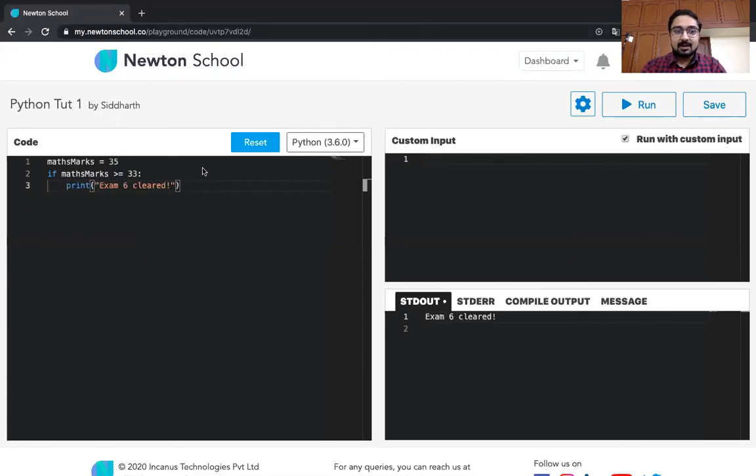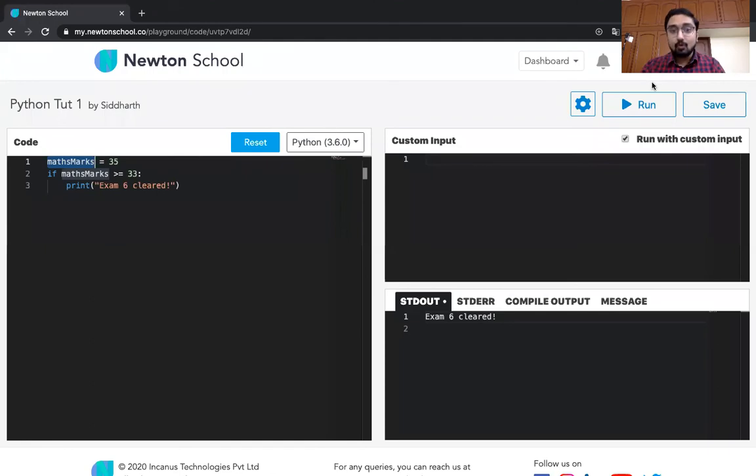What happens over here is when you tell the Python interpreter that math_marks is equal to 35, what you're telling the clerk is: take up a space in the variable room, take any space which is empty, mark it as math_marks, and put 35 there. Now this shelf is associated with the variable name math_marks.